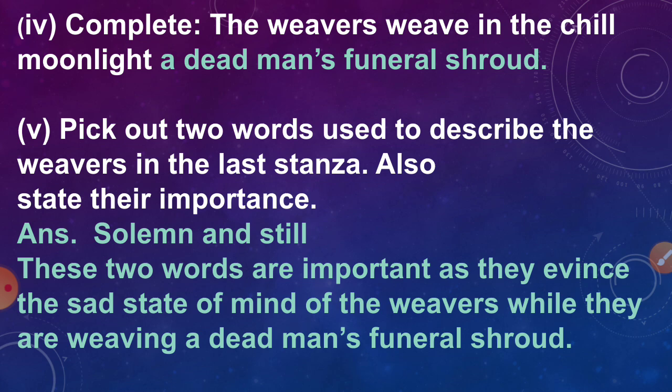Complete the line is the activity. We have been given the first half of that line. We have to write the second half. The weavers weave in the chill moonlight, and the answer we have to write is a dead man's funeral shroud.